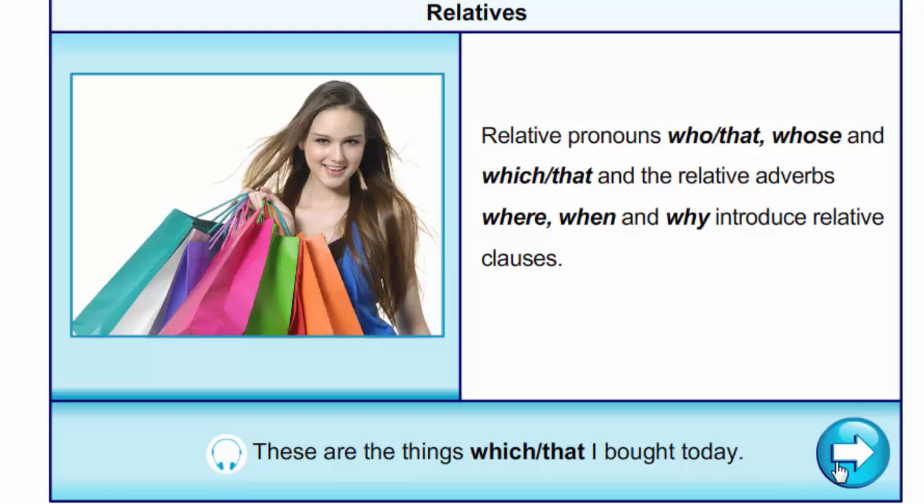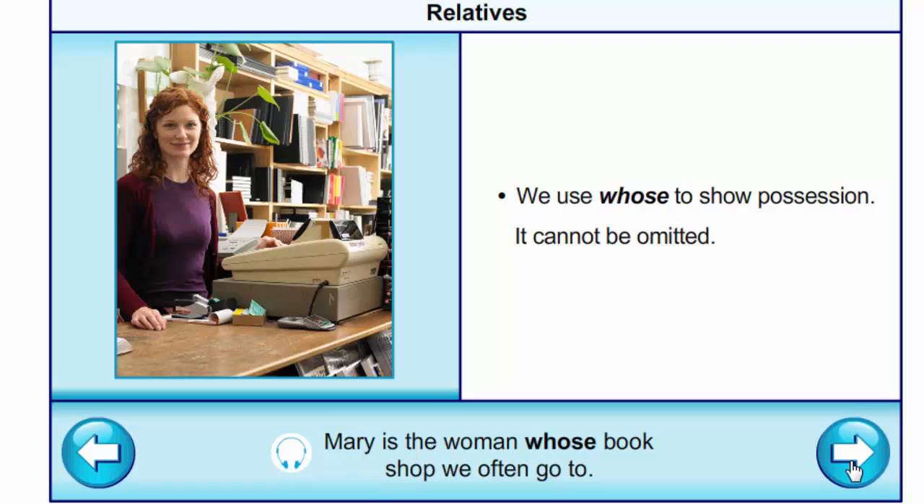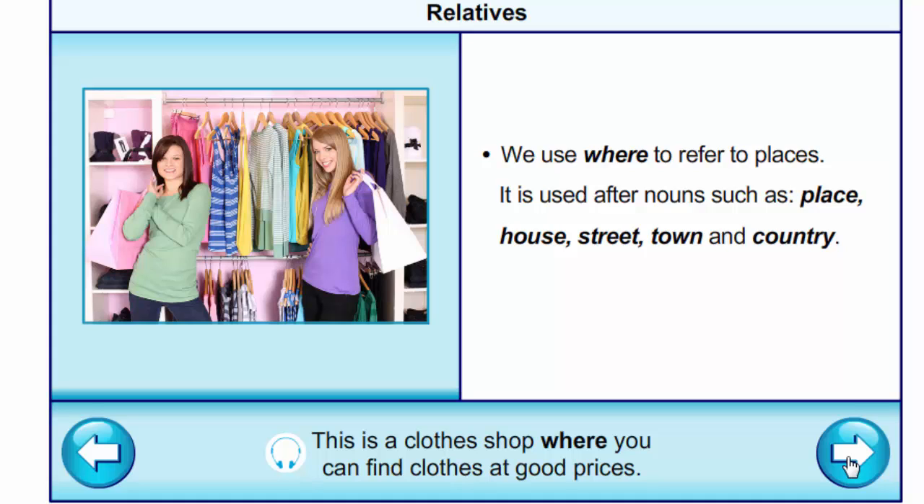We use who, that to refer to people. This is the cashier who is very polite and helpful. This is the cashier that is very polite and helpful. We use whose to show possession. It cannot be omitted. Mary is the woman whose bookshop we often go to. We use where to refer to places. It is used after nouns such as place, house, street, town, and country.